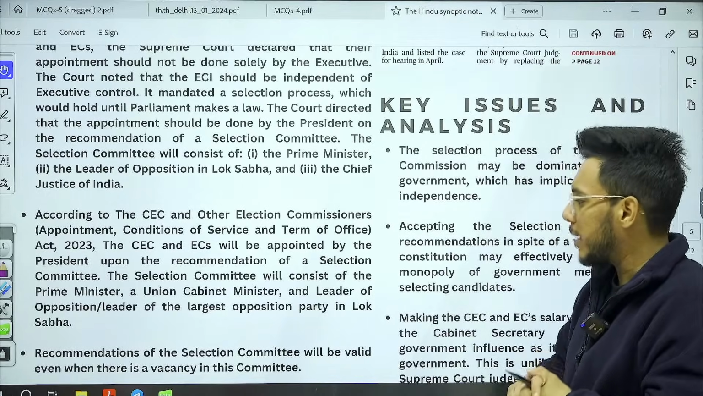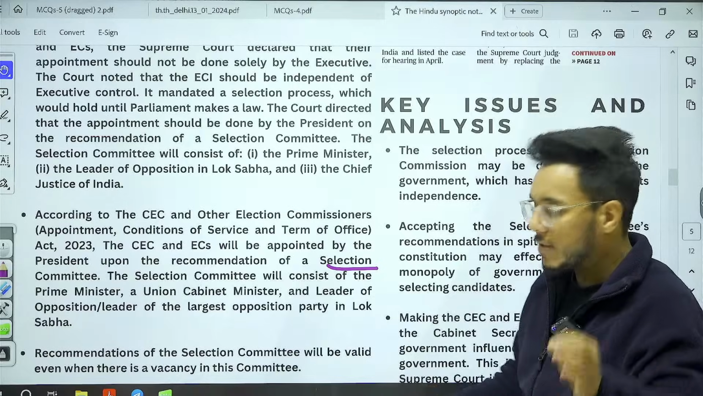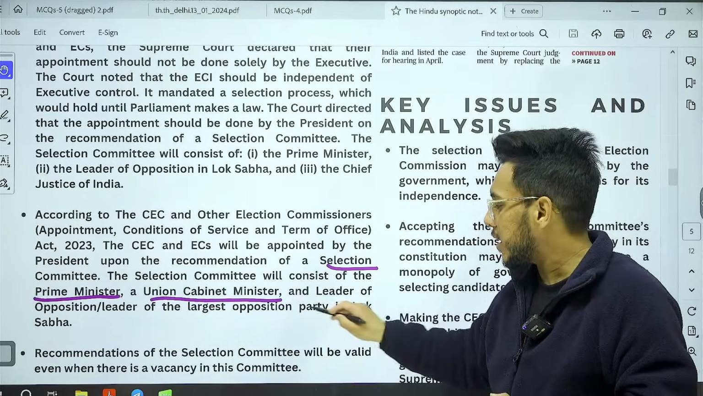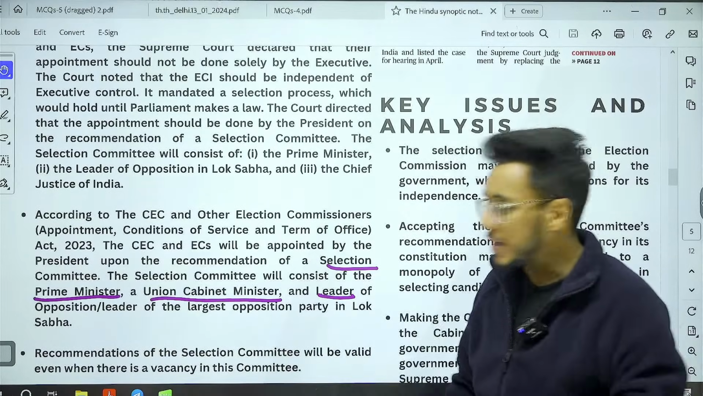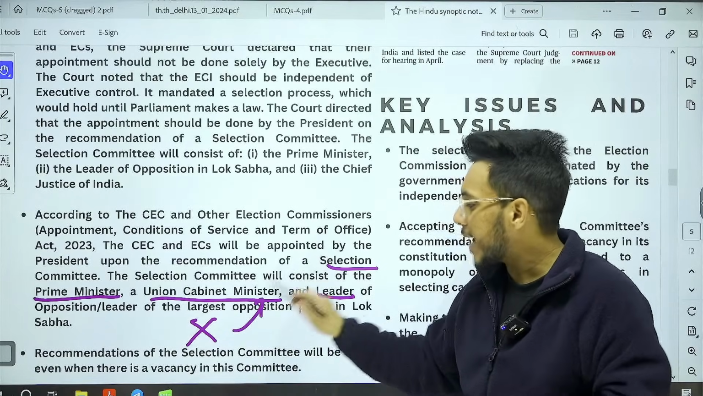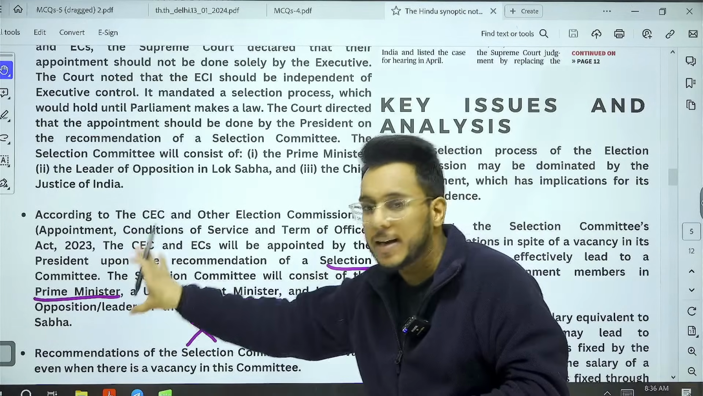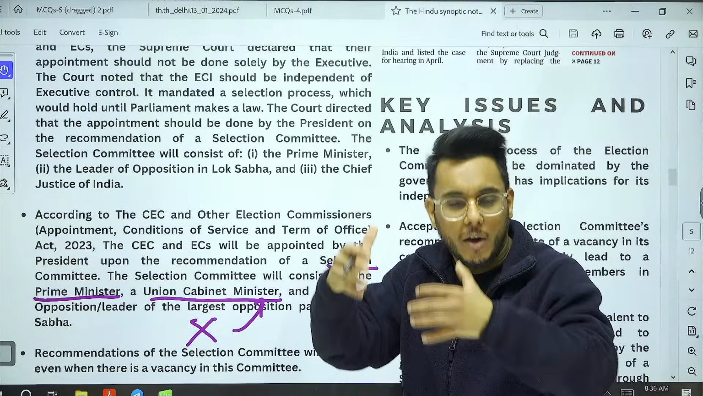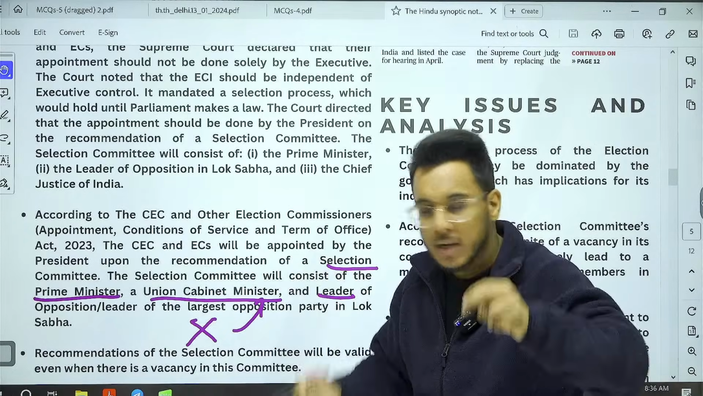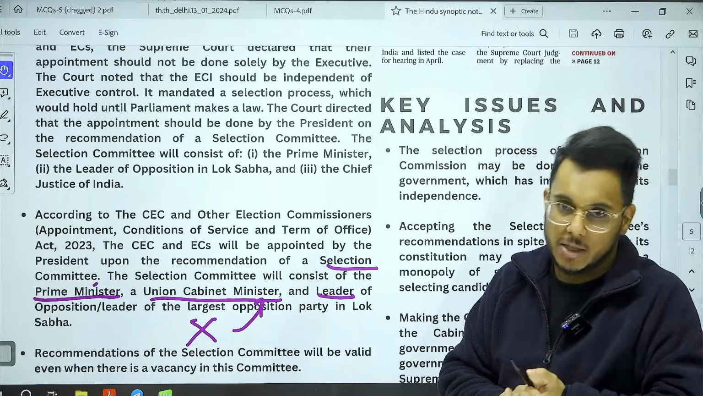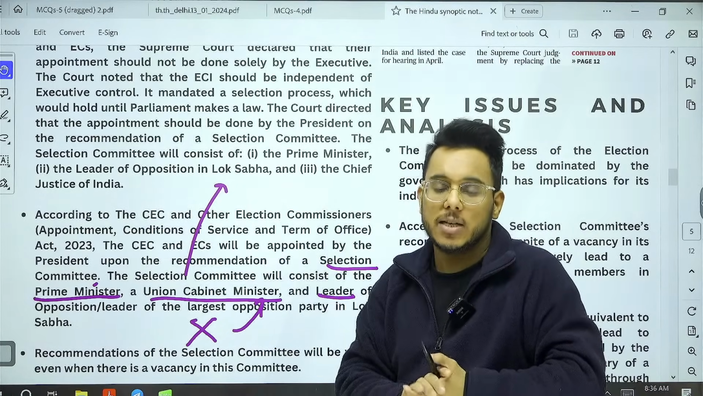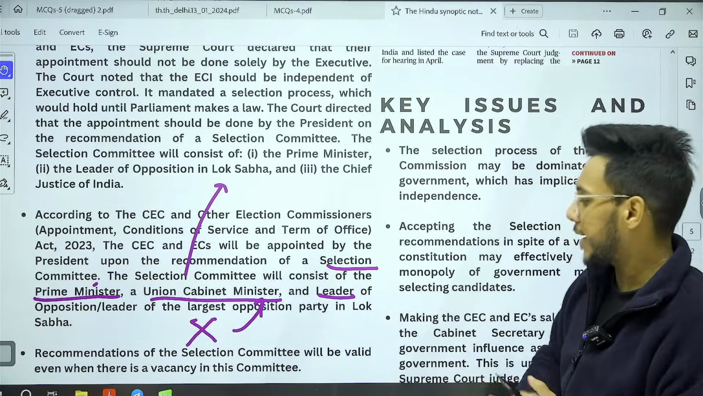Understand, first of all, they provided that the selection committee will consist of the Prime Minister, which the Supreme Court also recommended, a Union Cabinet Minister, and the leader of opposition. Now you see, the Chief Justice of India is missing, and in place of the Chief Justice, a Union Cabinet Minister has come. The Union Cabinet Minister and Prime Minister will obviously, or in most cases, be from the ruling party. So out of the three-member body, two people are from the ruling party. So it again gave the upper hand to the government in the appointment of the Election Commissioners and Chief Election Commissioner.